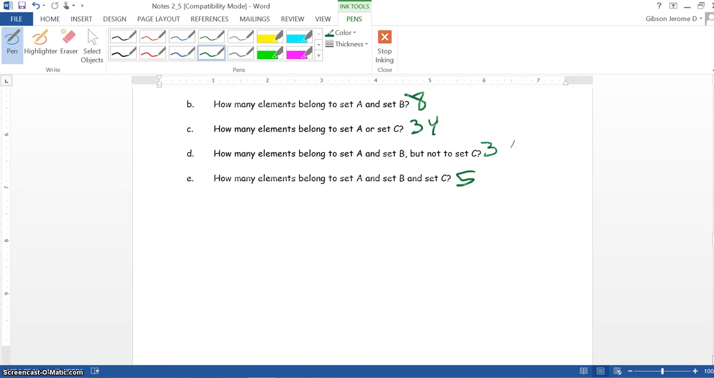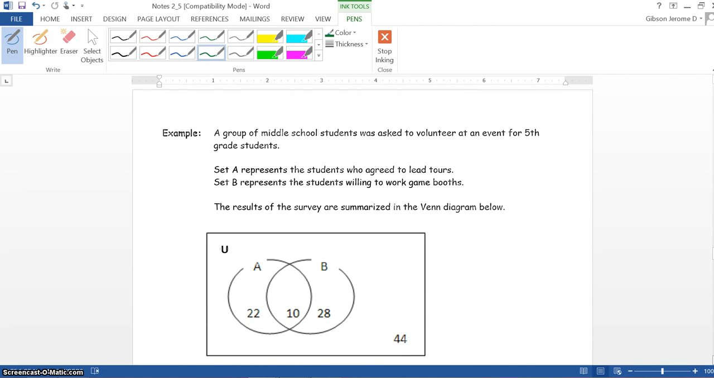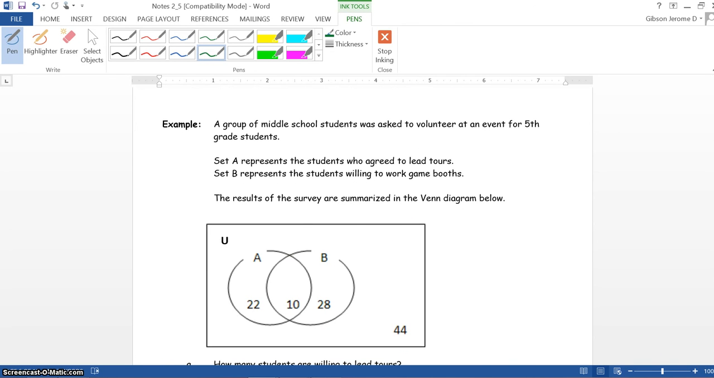Now, we scroll down here. It says a group of middle school students was asked to volunteer at an event for 5th grade students. Set A represents the students who agreed to lead tours. Set B represents the students willing to work game booths. The results of the survey are summarized in the Venn diagram below. So this is the results of the survey.